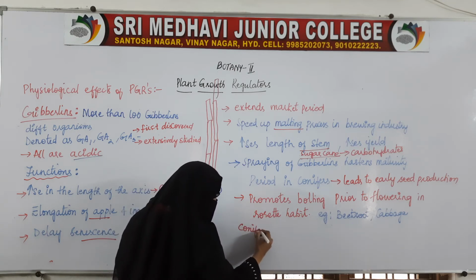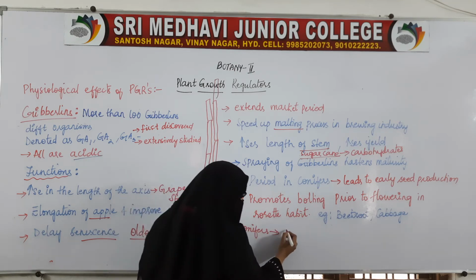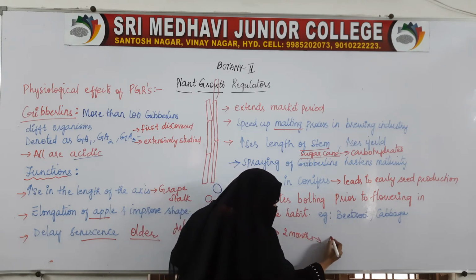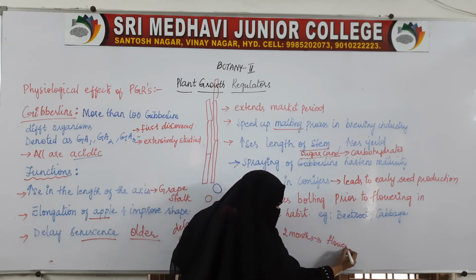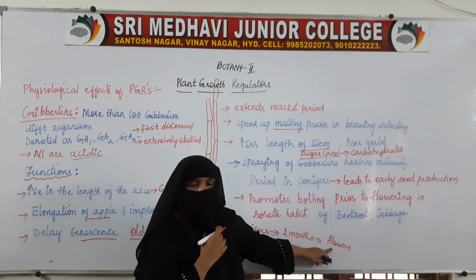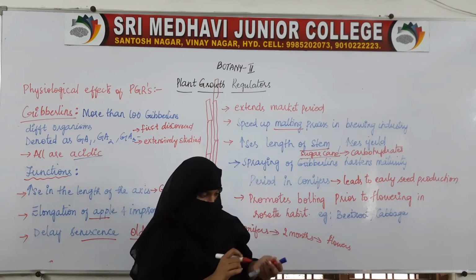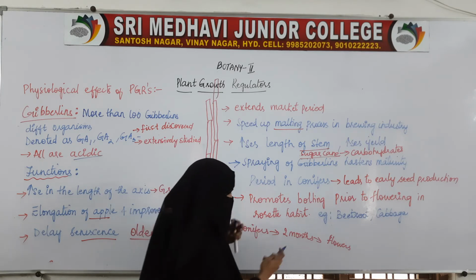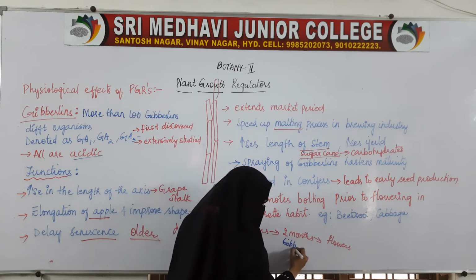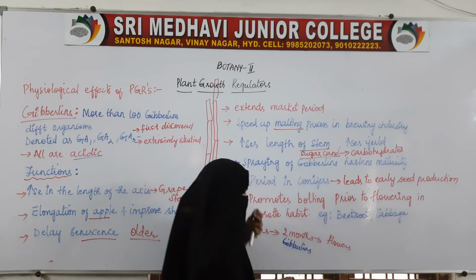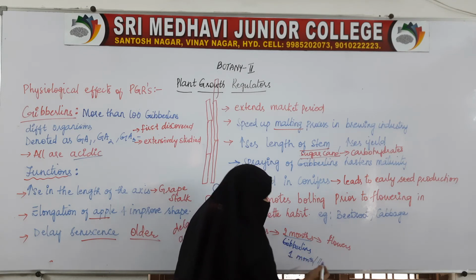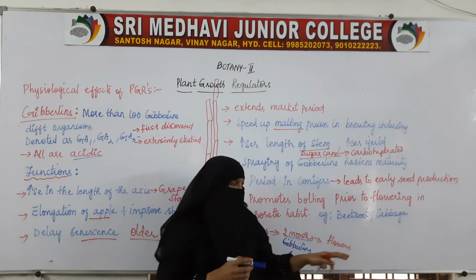conifers. It has a juvenile phase of 2 months. After 2 months, it will start producing flowers in normal cases. But if you spray gibberellin on these conifers, so what happens? Instead of flowers coming after 2 months, it will come in 1 month only, or 1.5 months, whatever. So it will increase the maturity.